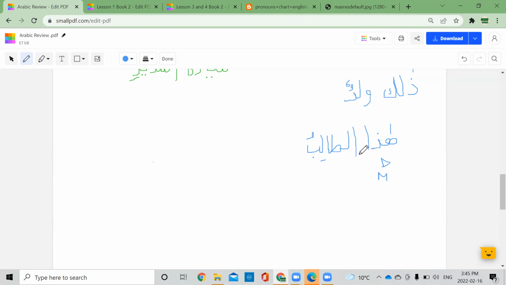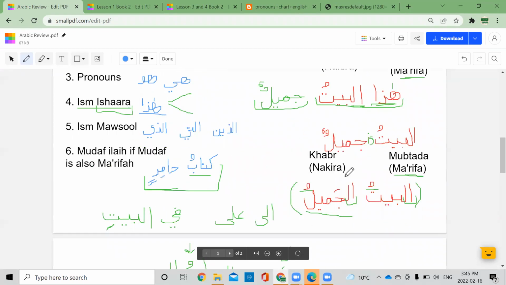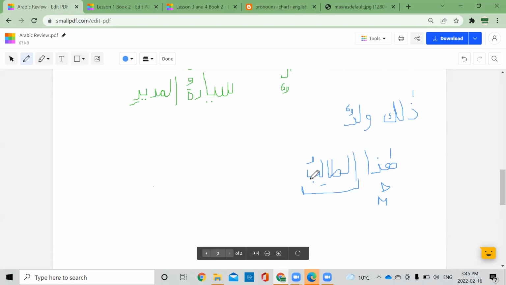Now, this is very important. Can you tell me, is this khabar or not? What is the main rule for khabar? Khabar is the information about somebody, and it always has to be nakira, which means it needs to have tanween. So can you tell me, does this have tanween? Talibun, it has to, no? See, it has alif lam here. If it has alif lam, I cannot put tanween. So it doesn't have a tanween.